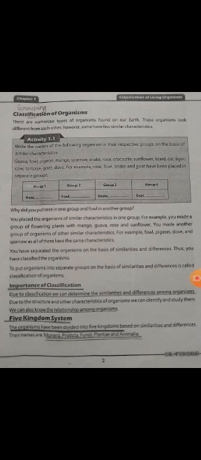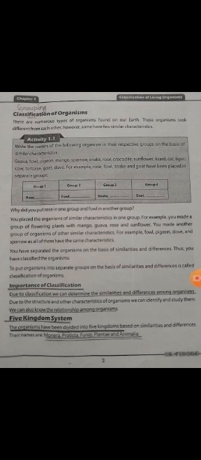Now the second topic is the 5 kingdom system. What is the kingdom system? As we know, we have a large number of animals and plants on this planet, so in order to study them easily, scientists have grouped them.